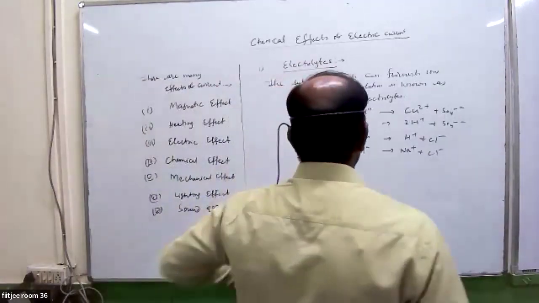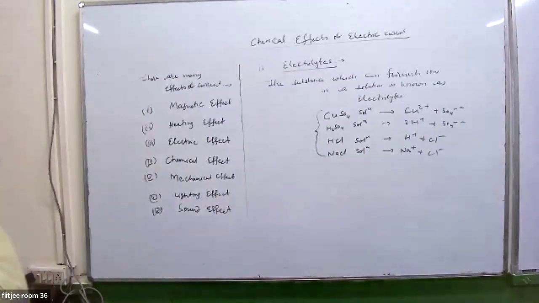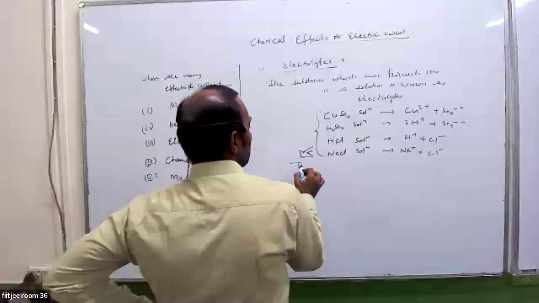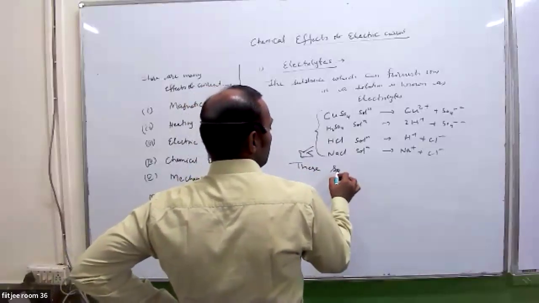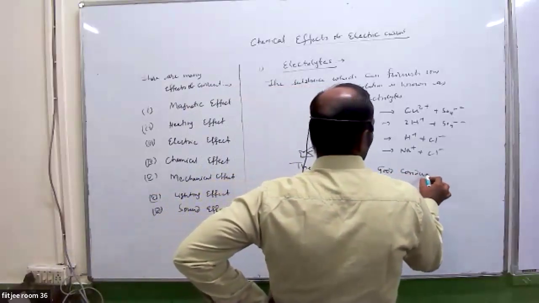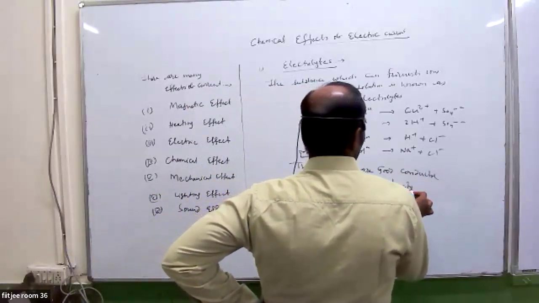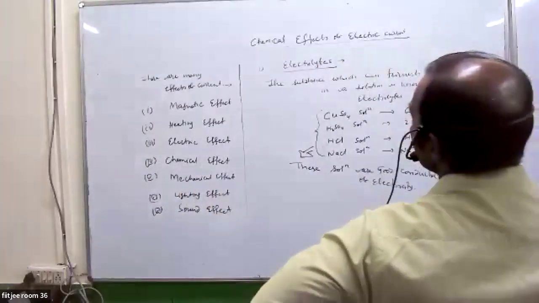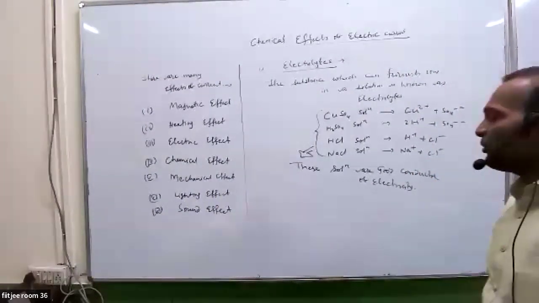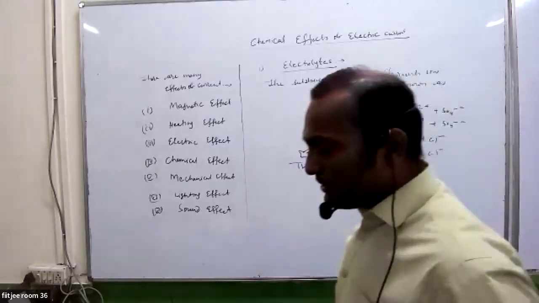The solutions of all the electrolytes which I am talking about here are good conductors of electricity. These solutions are good conductors of electricity. So a substance which furnishes ions in a solution is known as an electrolyte. You have the following electrolytes. These solutions are good conductors of electricity.